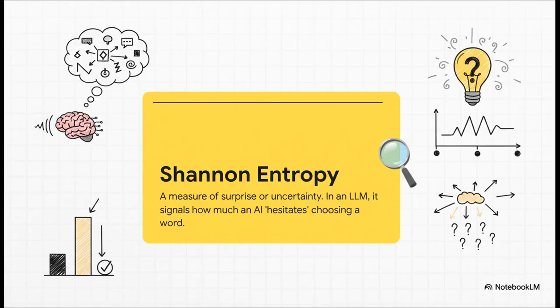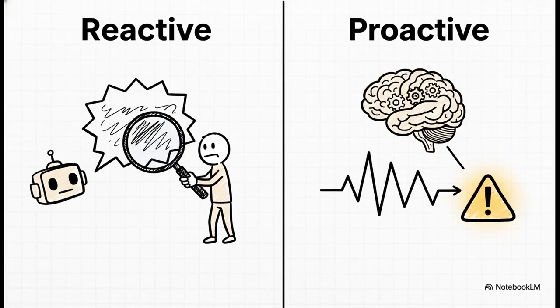The secret ingredient here is a concept from information theory called Shannon entropy. The easiest way to think about it is as a measure of surprise, or hesitation. When an AI is dead certain about what the next word in a sentence should be, the entropy is super low. But when it's weighing a bunch of different, pretty good options, the entropy goes way up. It's basically the AI's version of going, "Hmm."